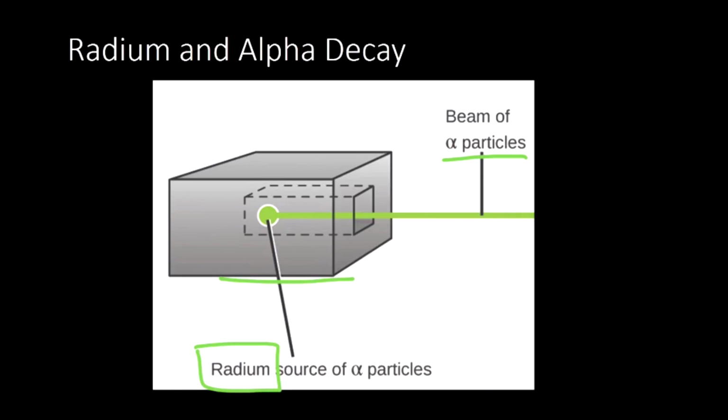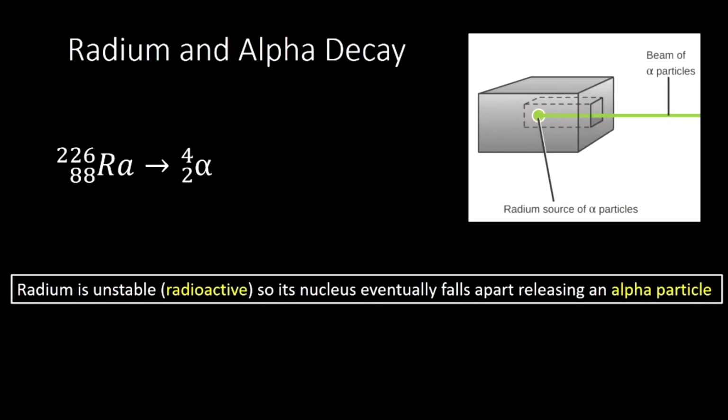Let's take a look. So we start with radium, and we start with radium 226. So that means it has a mass number of 226, an atomic number of 88, and it shoots out an alpha particle. It's unstable, that means radioactive, and so its nucleus eventually falls apart and releases an alpha particle. The alpha particle shoots out. And if we have a bunch of radium, then we could have a whole beam of alpha particles. That's what we saw in our gold foil experiment.